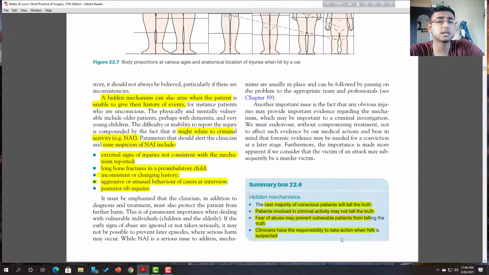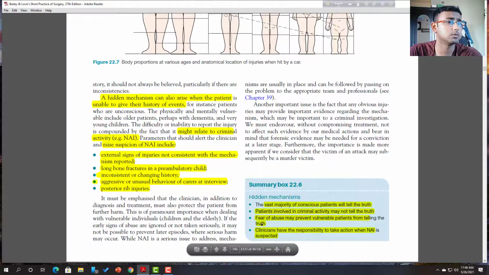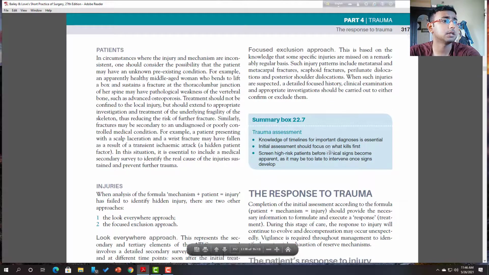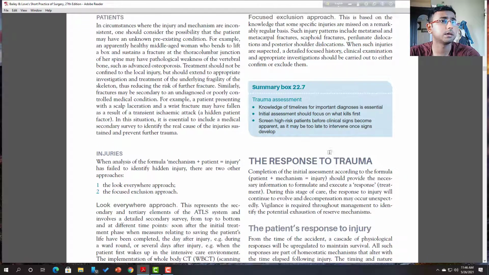If you suspect this, you have to call the police, because it is a police case and you can be arrested for professional misconduct, so it must not be allowed.